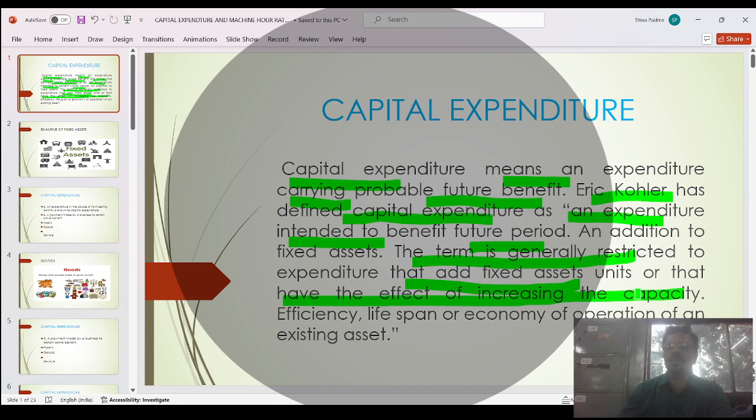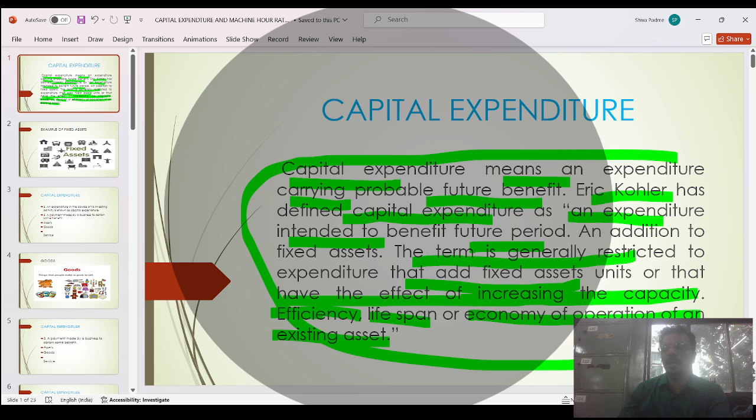Suppose you purchase machinery and spend on it; this will increase the capacity of the machinery. It also increases the efficiency of the business, so your business will grow and you will get more profit. The life span of the machinery will increase, its working condition will improve, and the economic operation of an existing asset, its life, will increase. So this is the definition of capital expenditure.